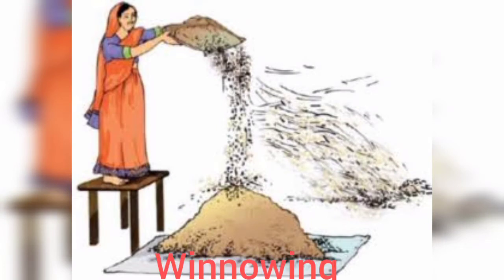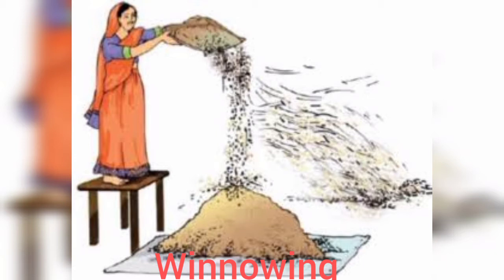Then the next one is winnowing. This is very rare, right? How many of you have seen this? My mother will also do this. In the morning while she is preparing rice, she will take the rice in a tray and do like this to remove the dust from the rice.